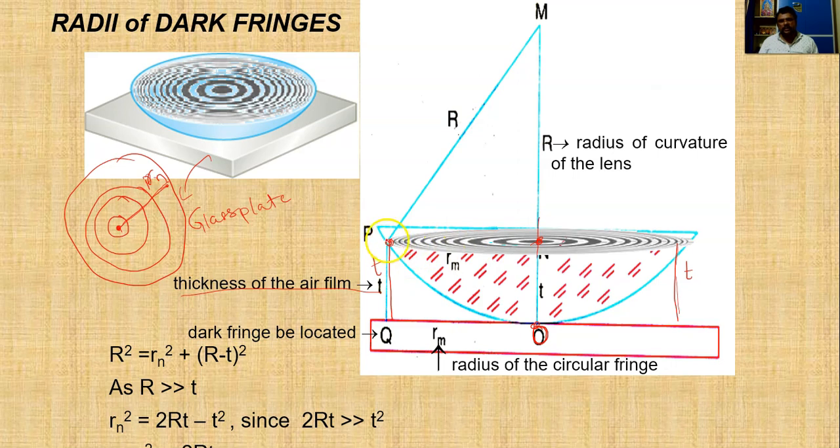Again we are assuming that this mth ring is a dark ring, and for that particular dark ring, the thickness of the air film is t. These are the assumptions we are making. Okay, but here the dark fringe is located. Now the radius of the circular fringe we have to calculate. For this one, what we do,